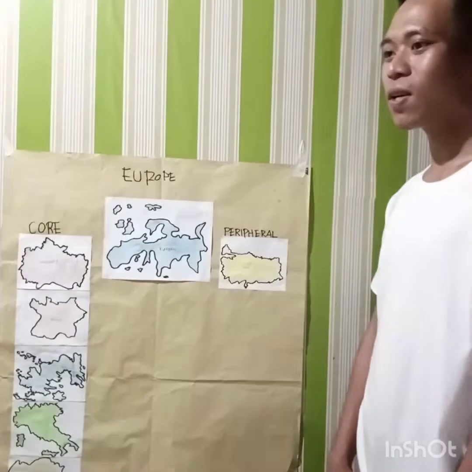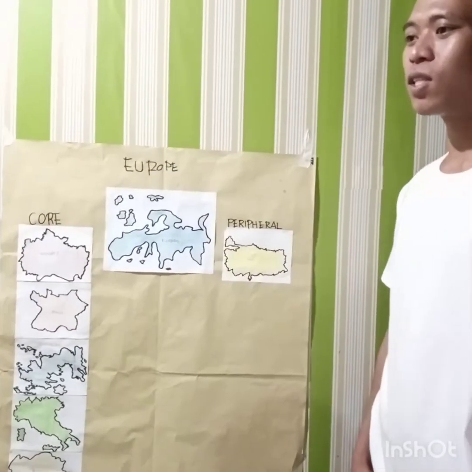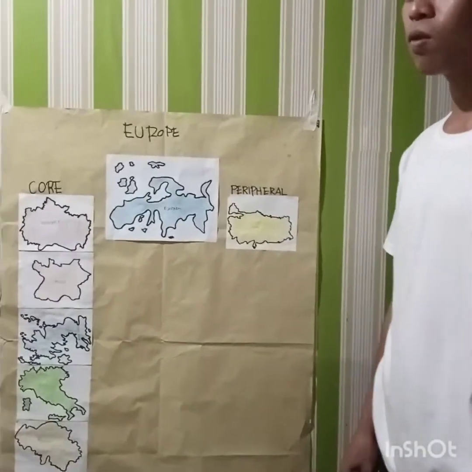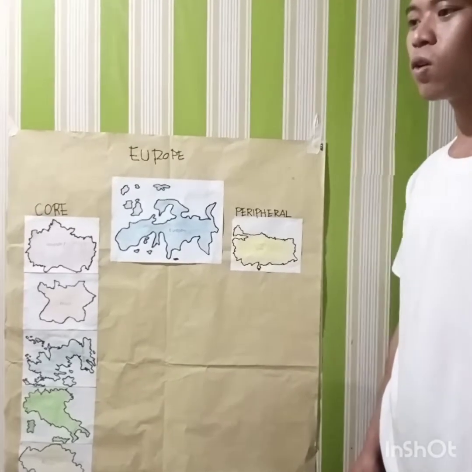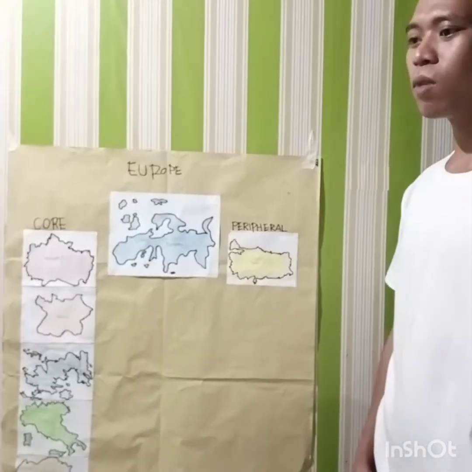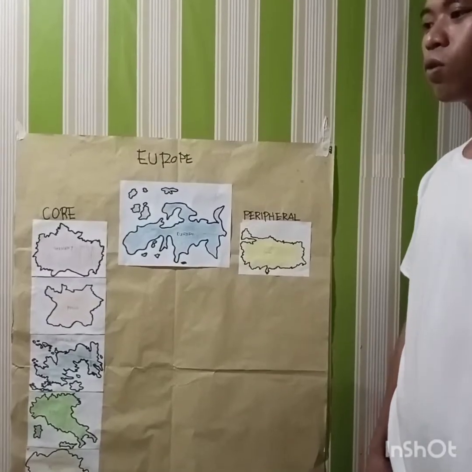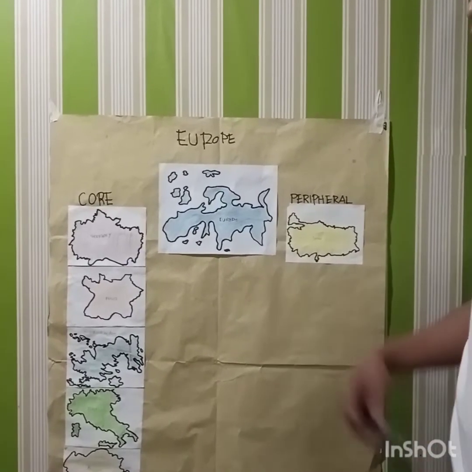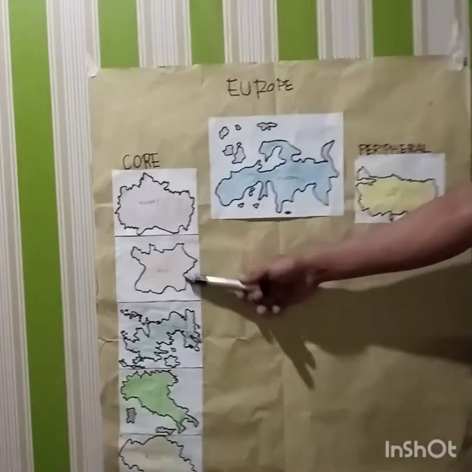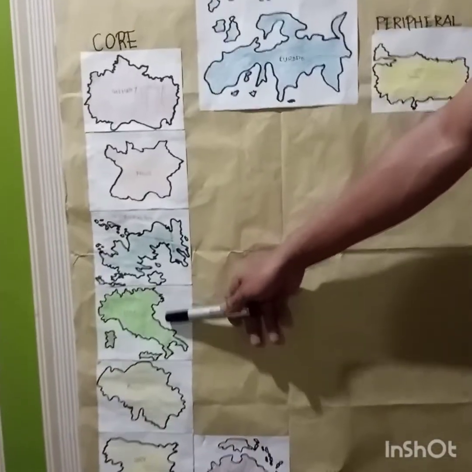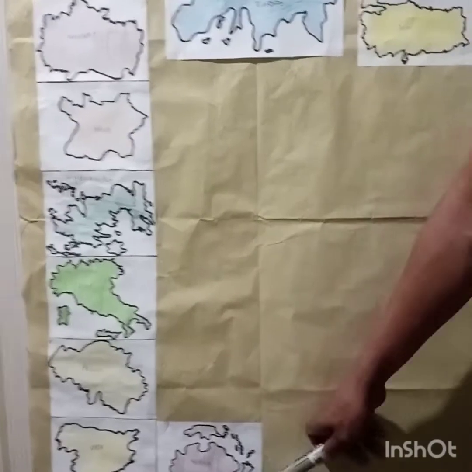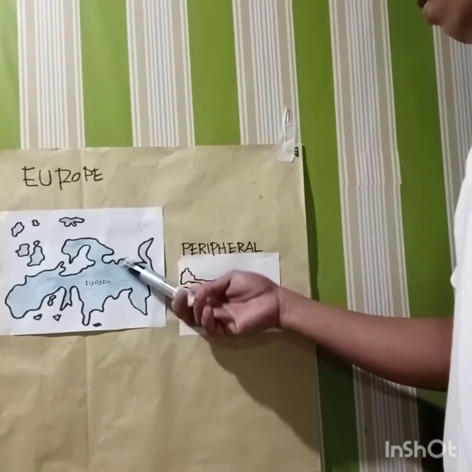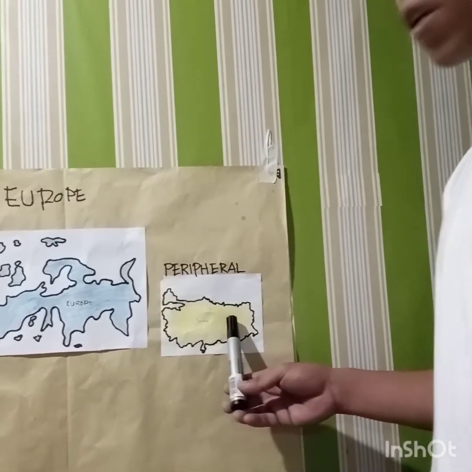Europe. Europe is a continent also recognized as part of Eurasia, located entirely in the northern hemisphere and mostly in the eastern hemisphere, comprising the westernmost peninsulas of Eurasia. It shares the continental landmass of Afro-Eurasia with both Asia and Africa. The core countries in the continent of Europe are Germany, France, United Kingdom, Italy, Belgium, Spain, and Australia. The next country of Europe, peripheral: Turkey.